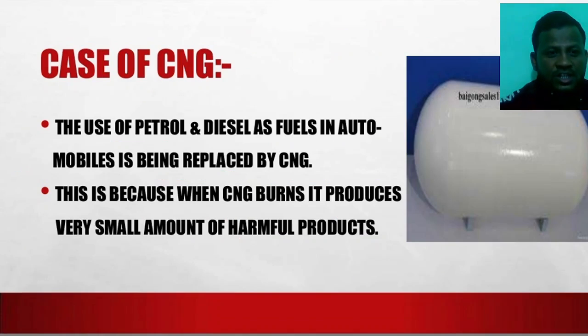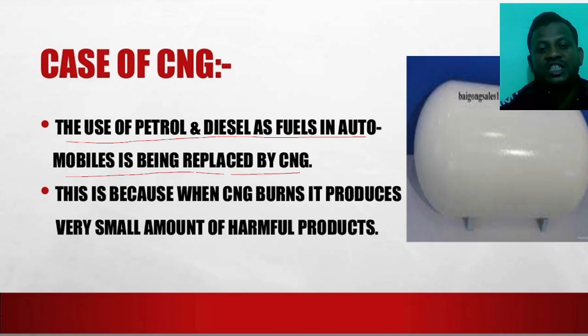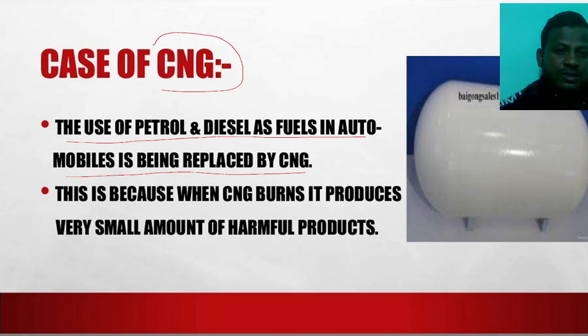Next one, in the case of CNG, this is one type of gas. The use of petrol and diesel as a fuel in automobiles is being replaced by CNG gas. Nowadays our bikes have petrol engines.